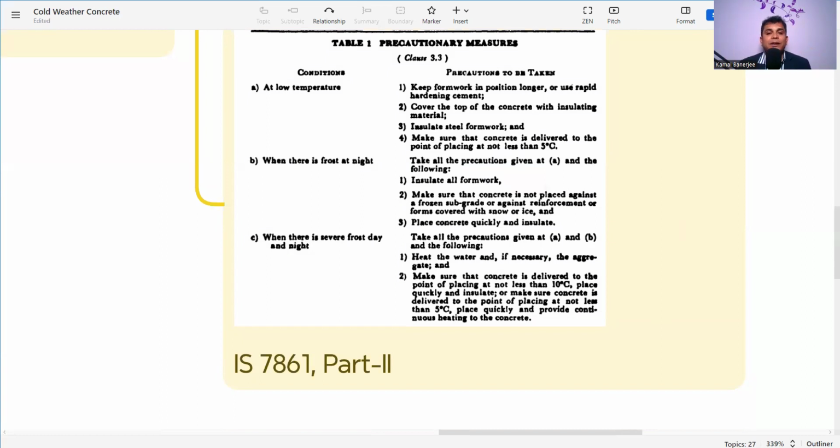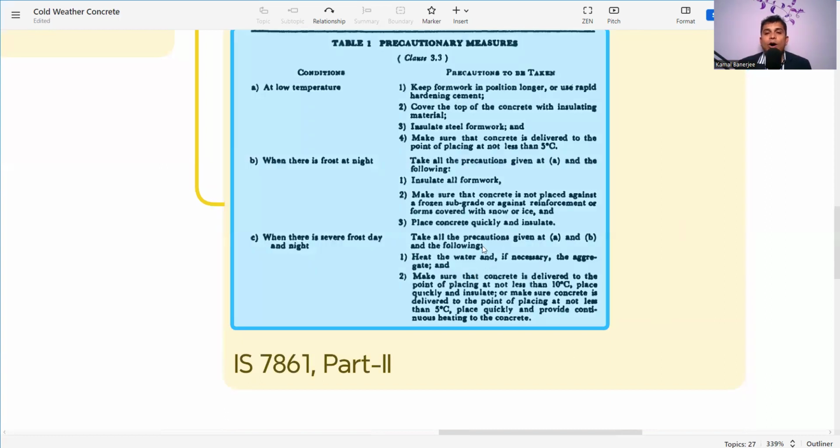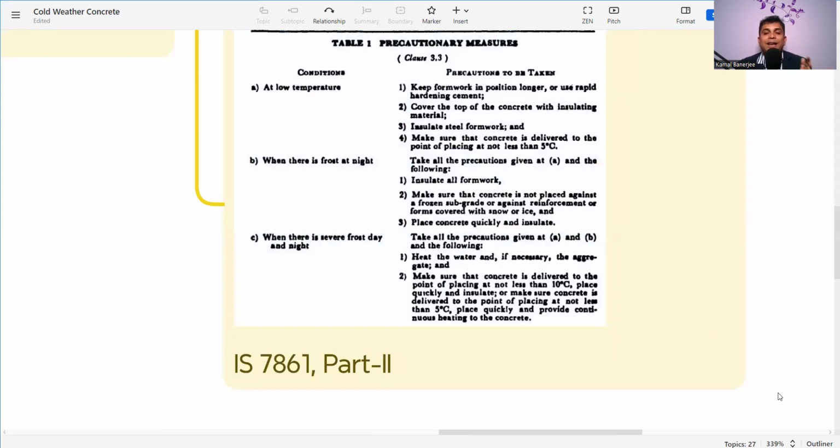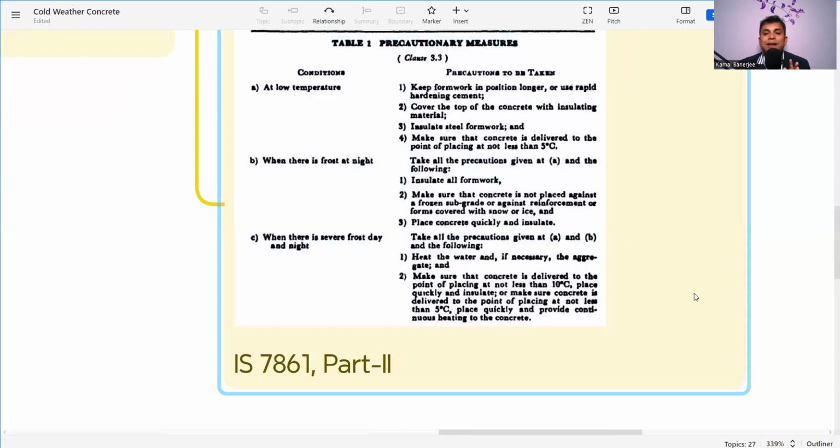Now the third condition, when there is severe frost day and night, that means in daytime also, nighttime also, there is frost. So what precautions do we need to take? It is mentioned: take all precautions given in A and B. That means 1, 2, 3, 4, 1, 2, 3. Now in addition, heat the water and, if necessary, the aggregate.